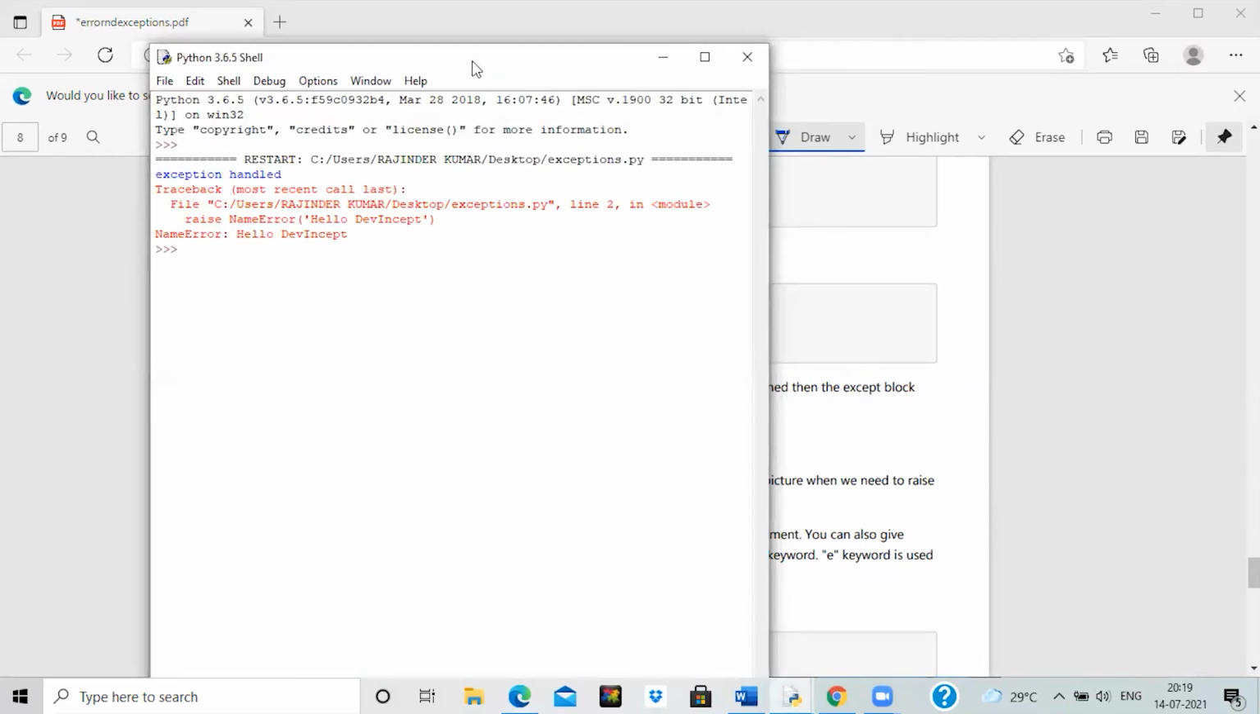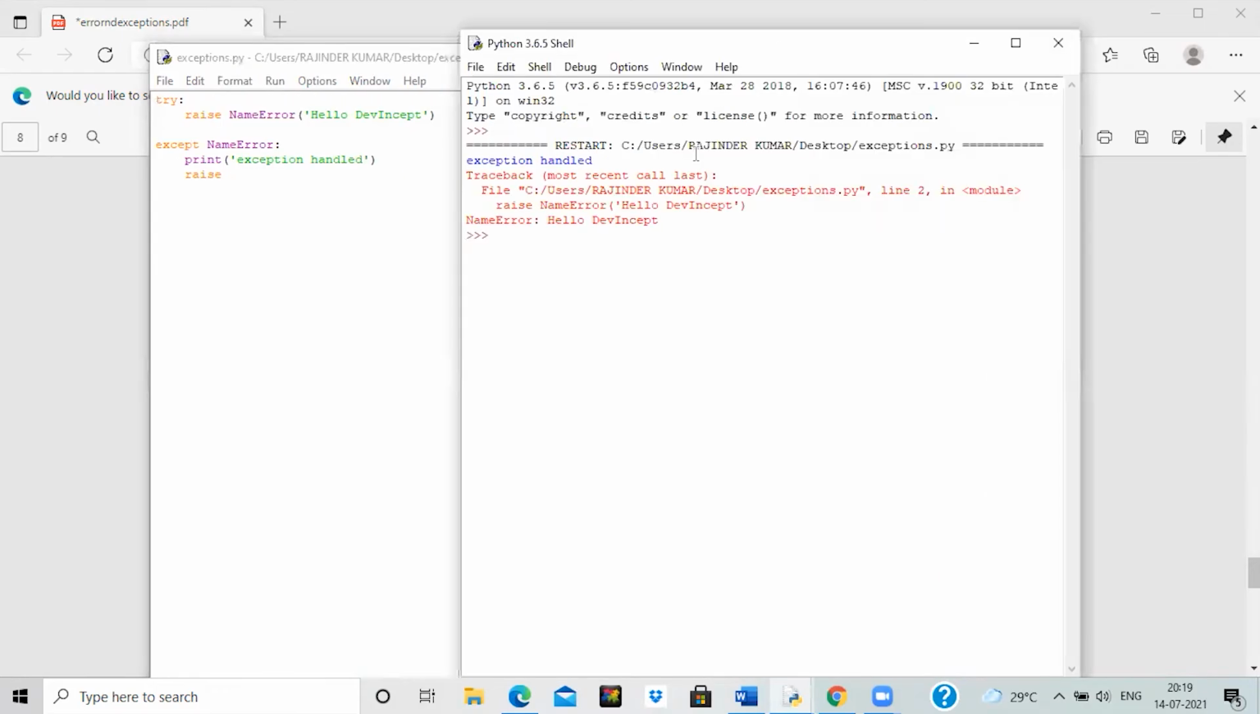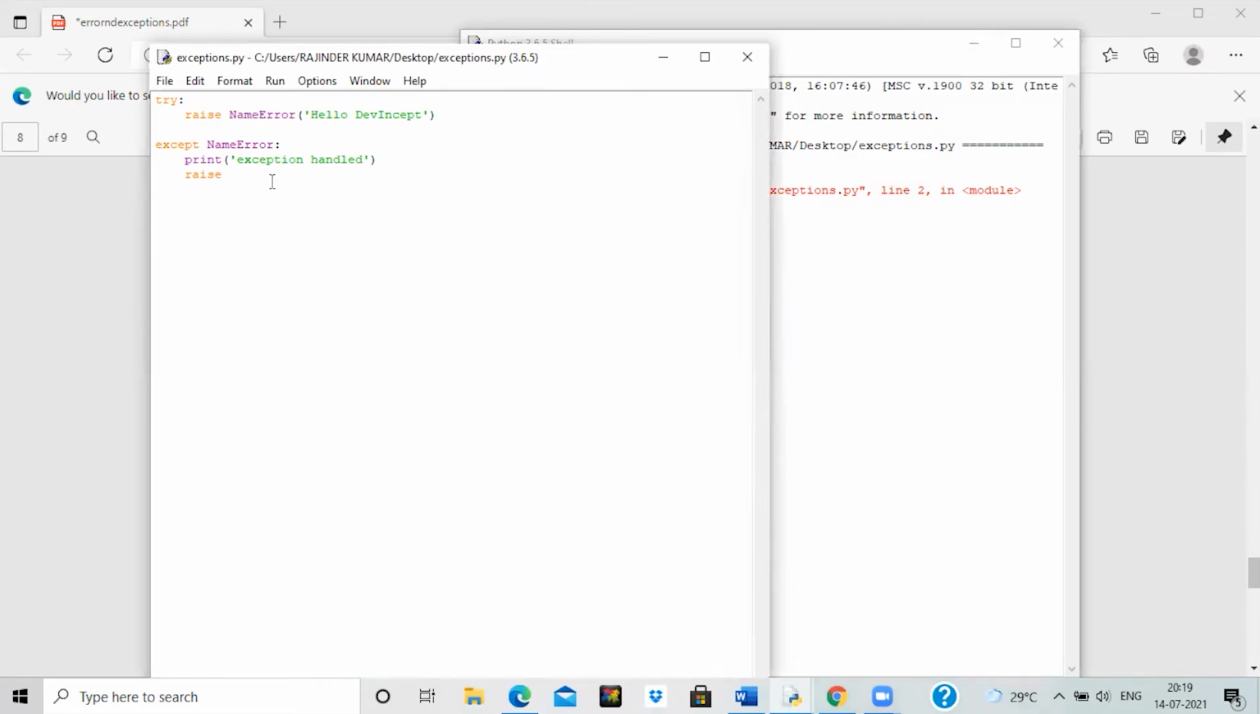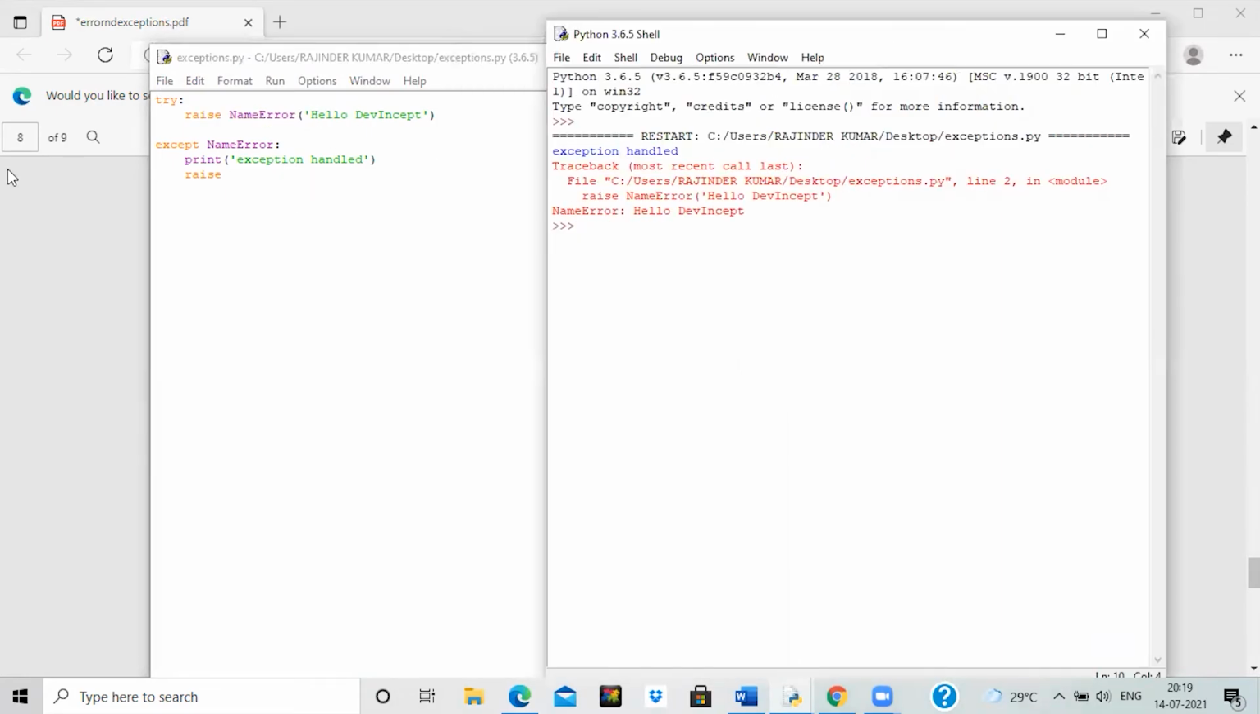Okay, so you can clearly see that firstly the exception that was raised by this statement has been handled, and we are getting exception handled as the output. But after that we are forcefully creating the exception and we are getting NameError hello dev incept as the exception.